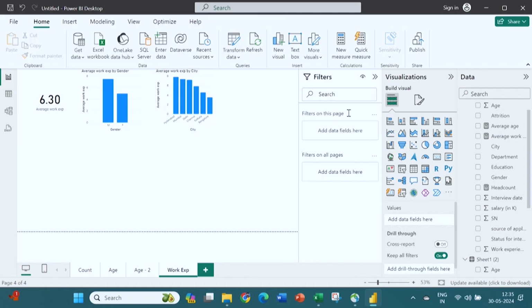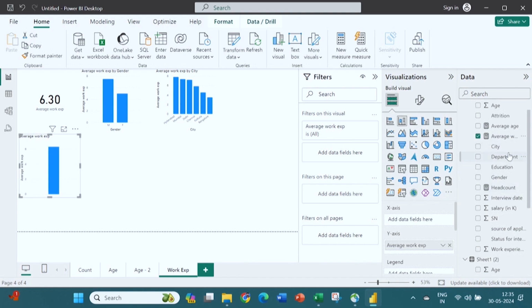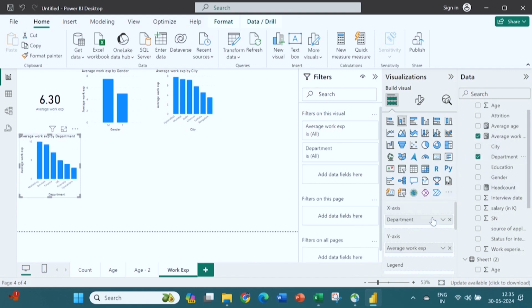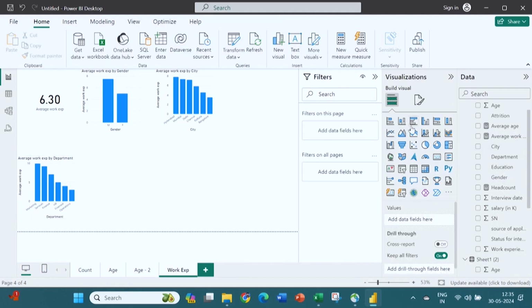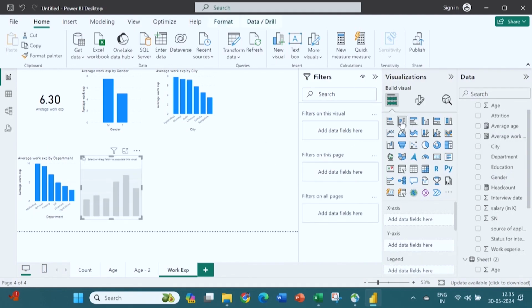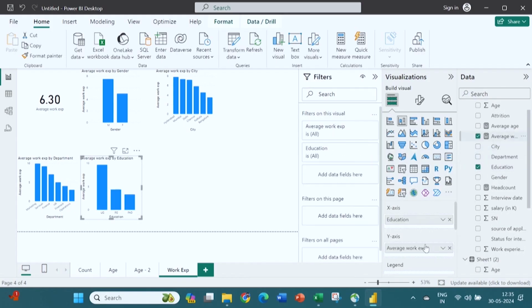Next, if I want to know department wise, I will select a new graph, put average work experience into the y and department into the x. So, you will get department wise average work experience. If I want to know education wise, I will select a new graph again, and education I will put into the x, average work experience I will put into the y.